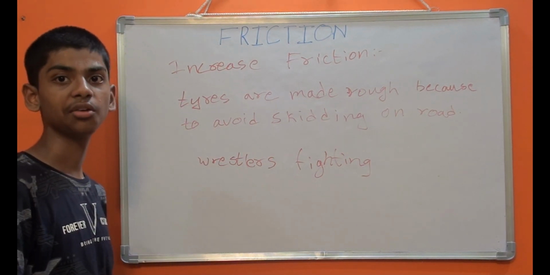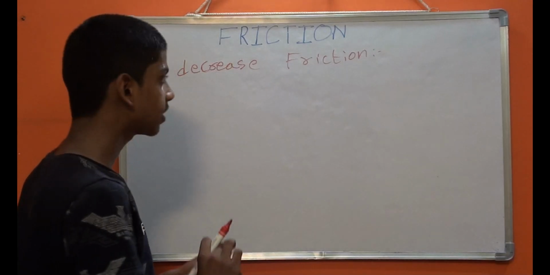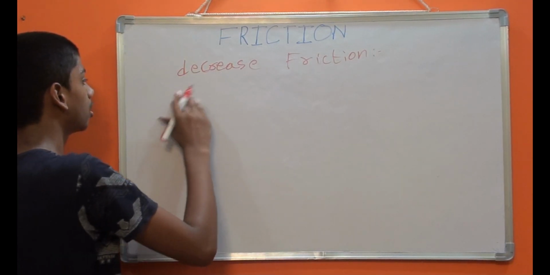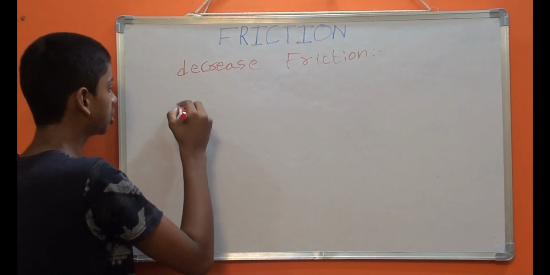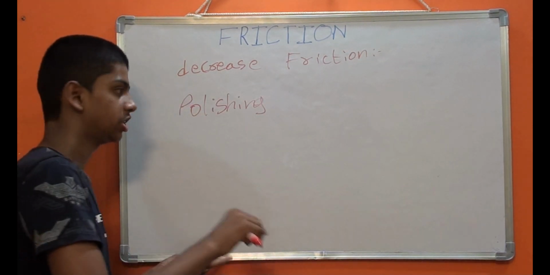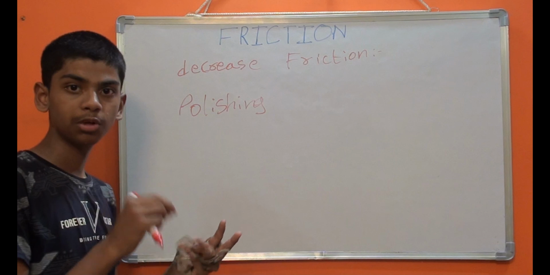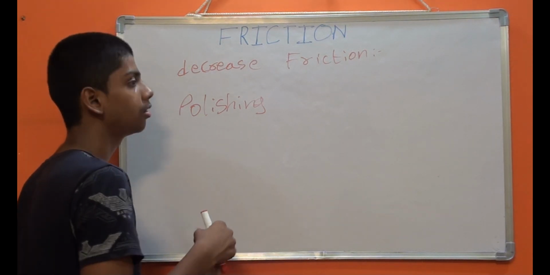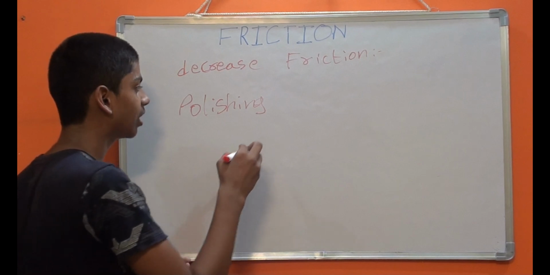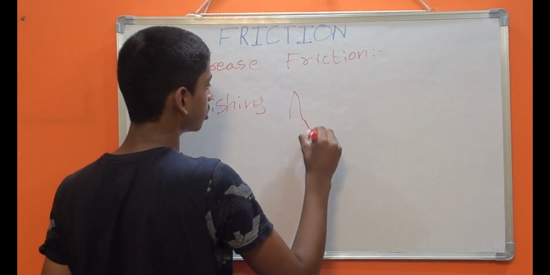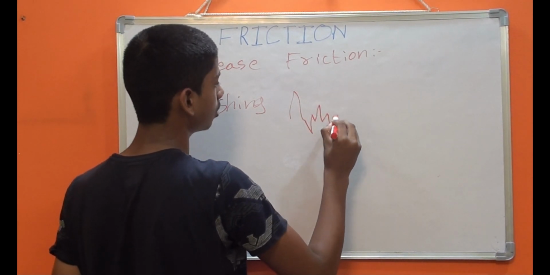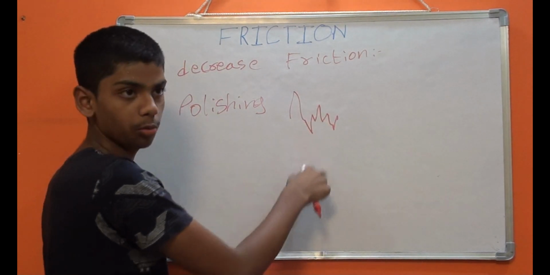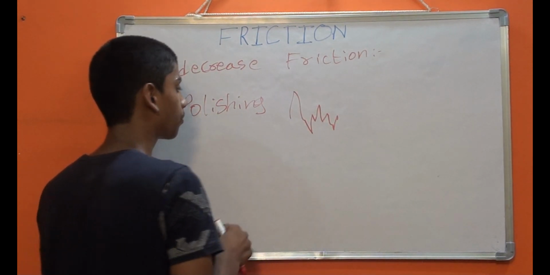Now let's see some ways to decrease friction. One way is polishing. When we polish a rough surface, it becomes smooth. Polishing removes the hills and valleys. The top point is called a hill and the down point is called a valley.